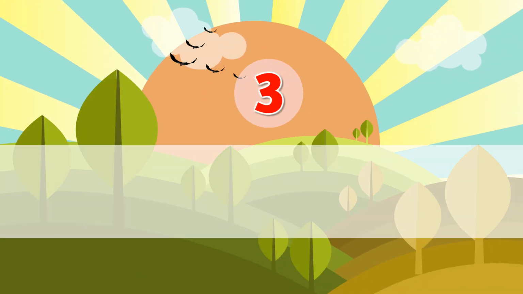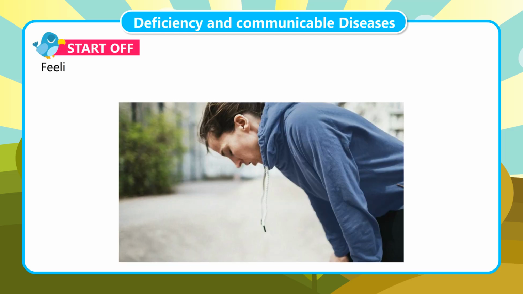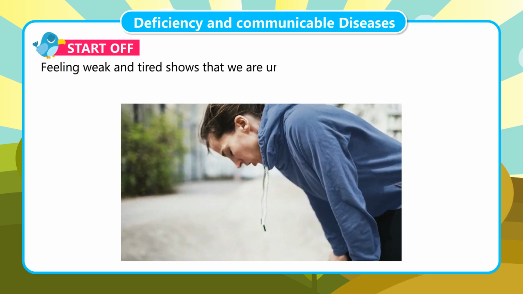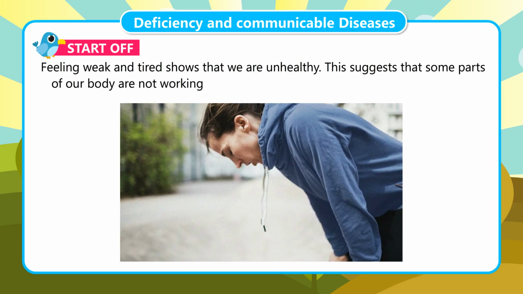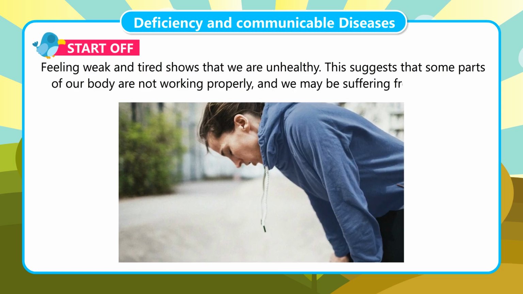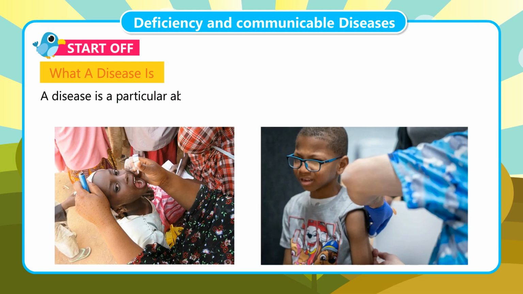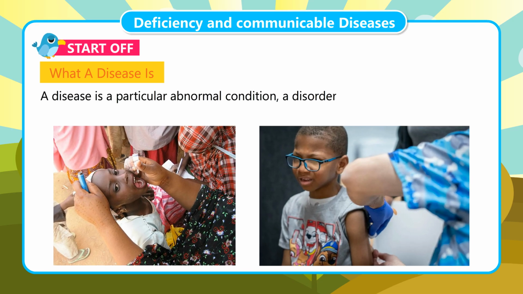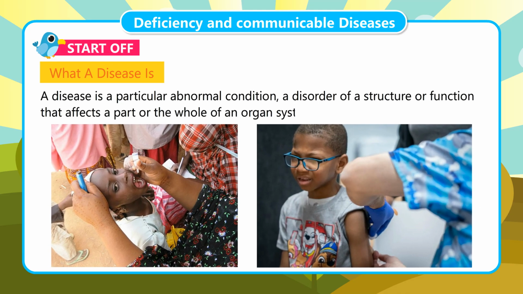Chapter 3: Deficiency and Communicable Diseases. Feeling weak and tired shows that we are unhealthy. This suggests that some parts of our body are not working properly, and we may be suffering from an illness. What is a disease? A disease is a particular abnormal condition, a disorder of a structure or function that affects a part or the whole of an organ system.